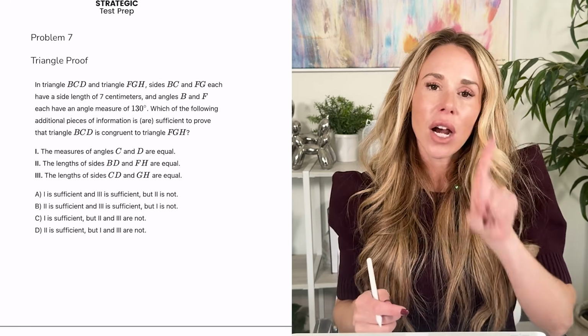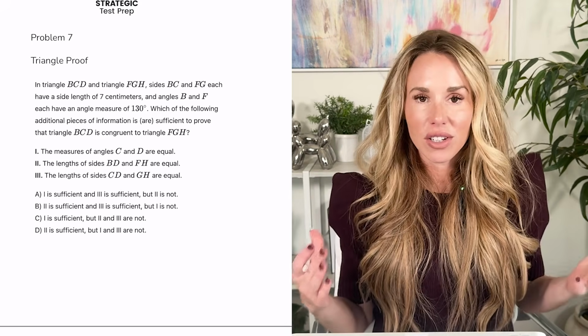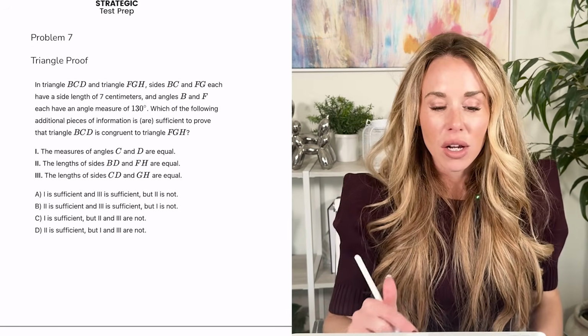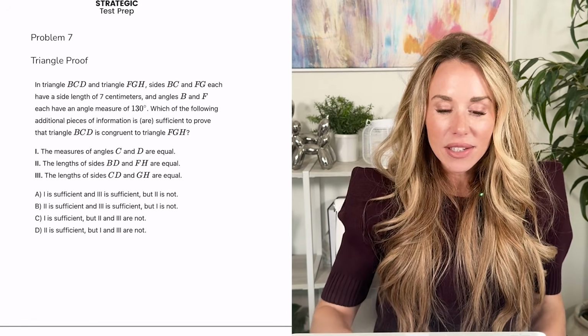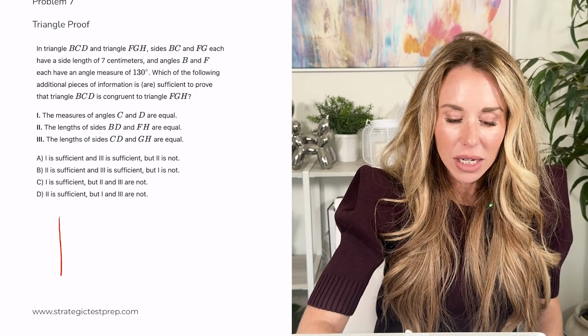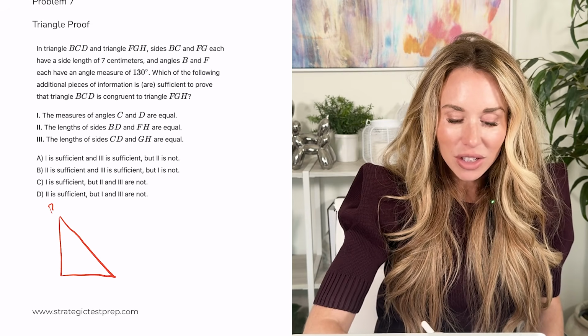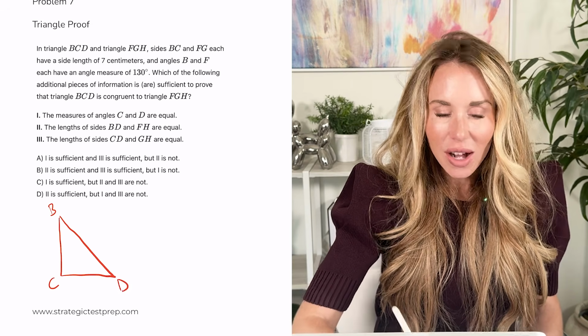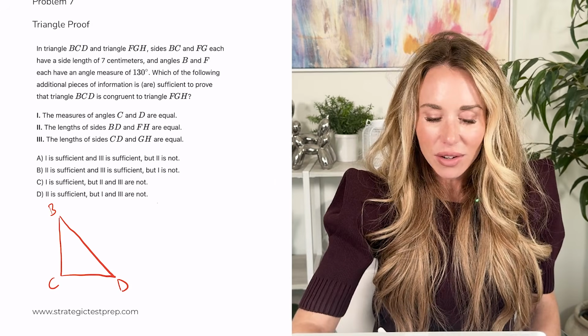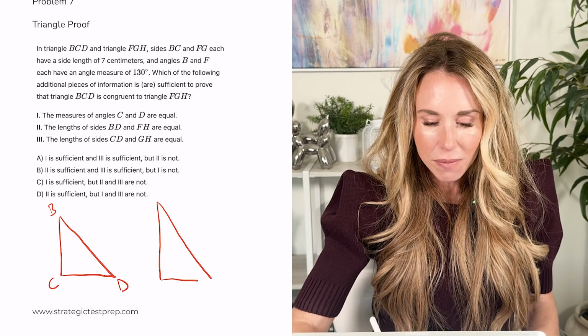So my first, I guess, tip for you when you get to a question like this is to draw a picture. So they say in triangle BCD and triangle FGH. So I'm going to go ahead and make two triangles right now. I usually make them right triangles because they're easy to draw, but they didn't say that they're right triangles, I just draw them that way because it's easier for me.